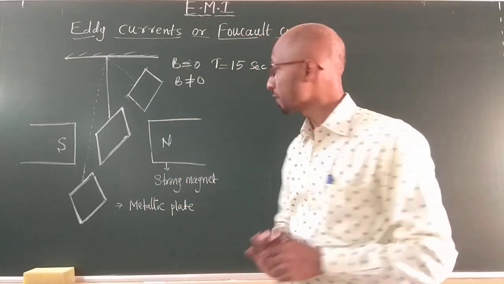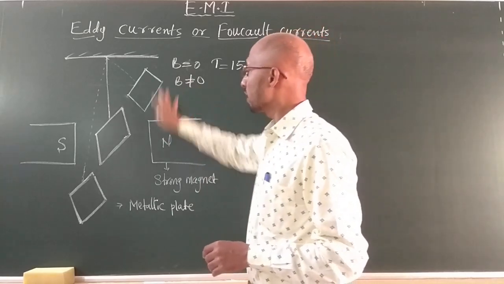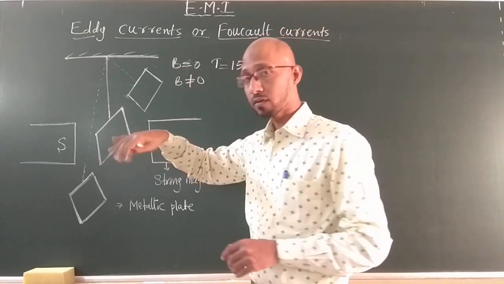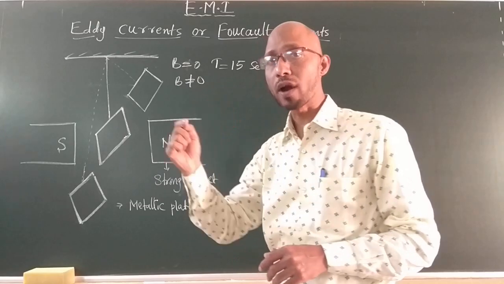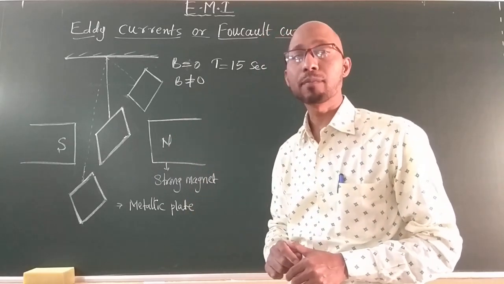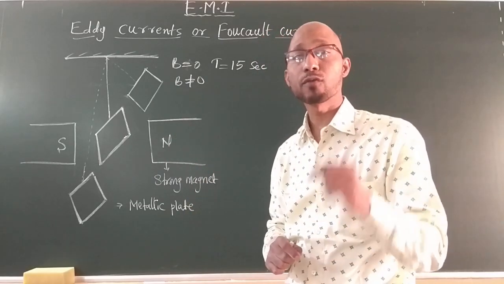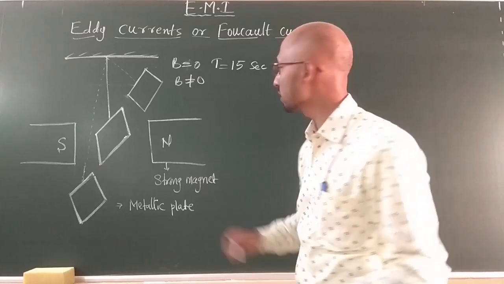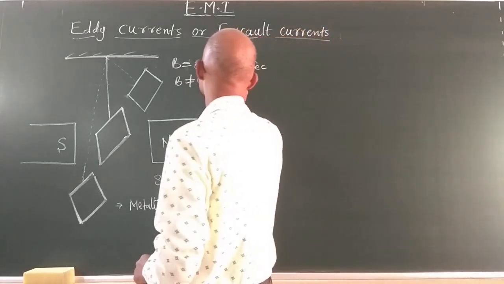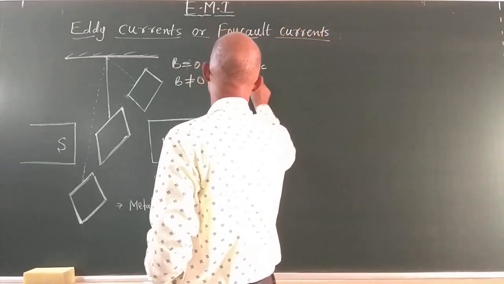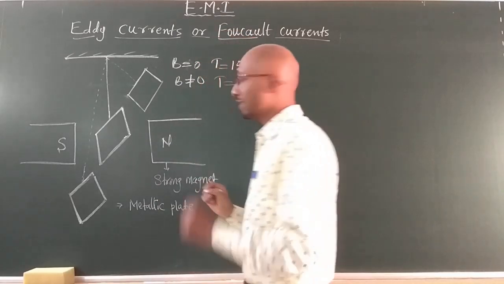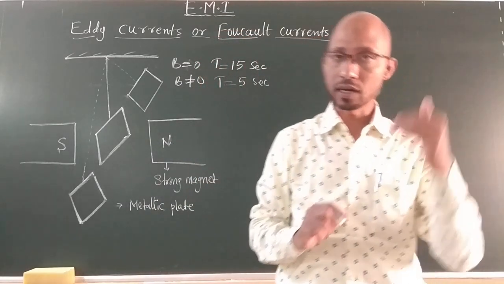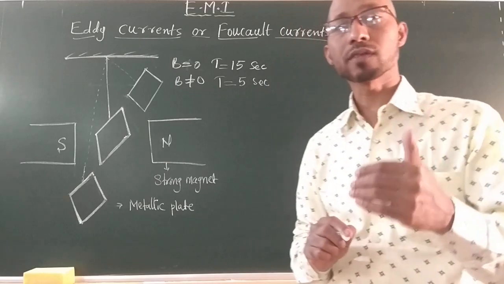I just recorded how much time is taken for a particular number of oscillations by this metallic plate when it is suspended freely and oscillates. Now when the magnetic field is introduced during the oscillations, I record once again the time taken for the same number of oscillations. I observe that the time here is 5 seconds. Now there is a drastic reduction in the time.